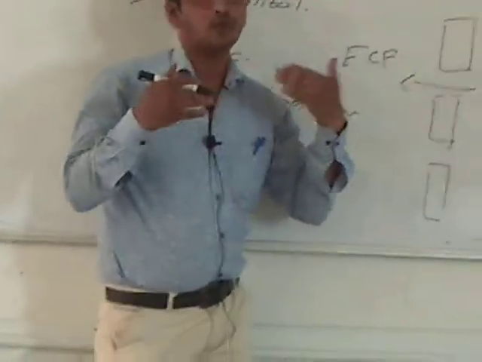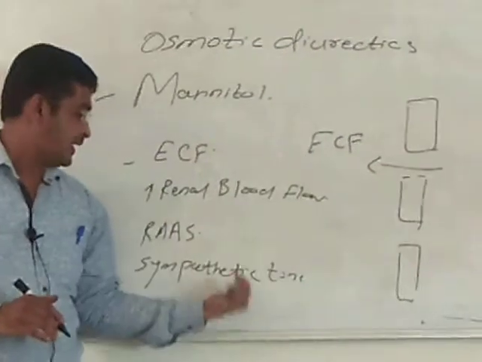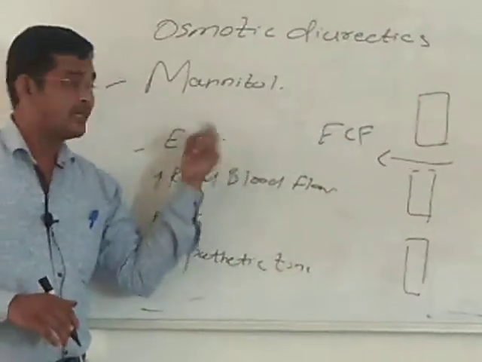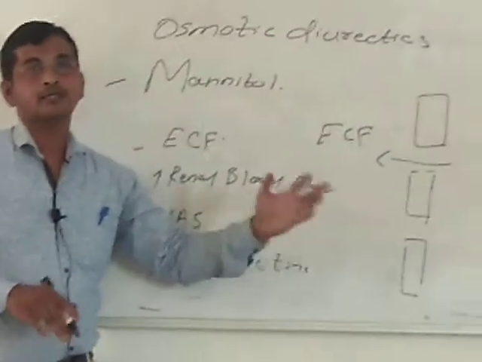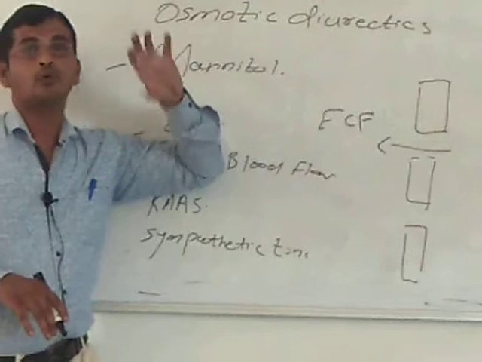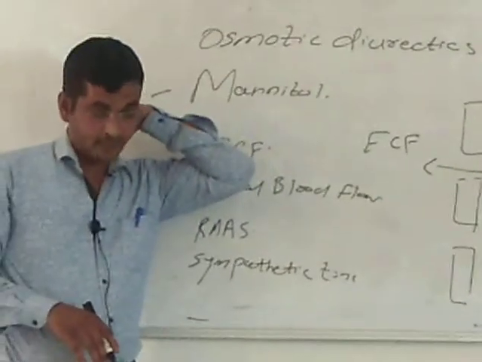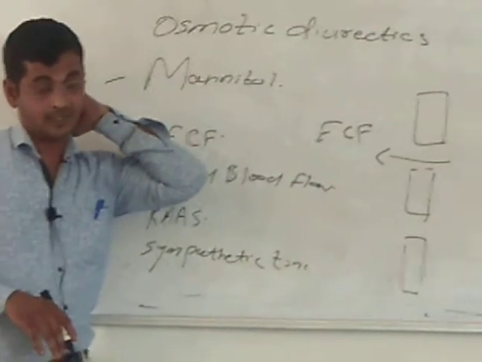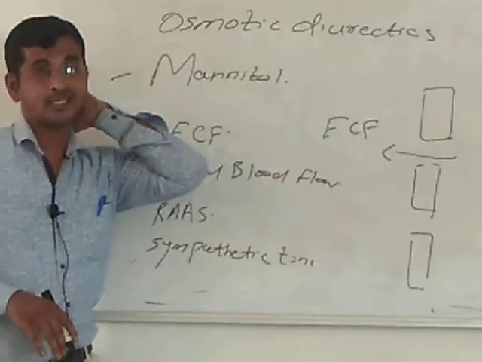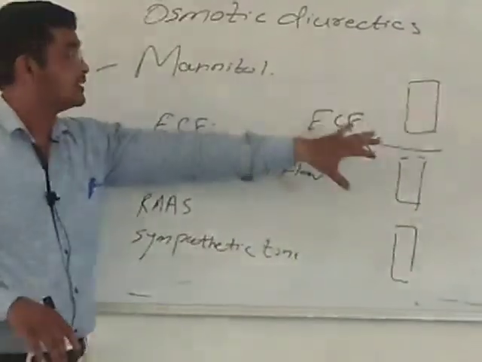If renal blood flow increases, it also affects your RAS system. It decreases the renin-angiotensin system. It decreases sympathetic tone. When renal blood flow increases, there is more load on your kidney, so your kidneys cannot handle this load, and there is less reabsorption. That is why that fluid is more excreted in your urine, or more water excretion in your urine. In this way we can explain the mechanism of action of osmotic diuretics.